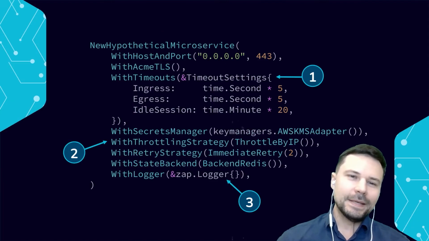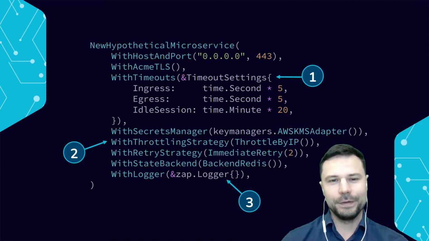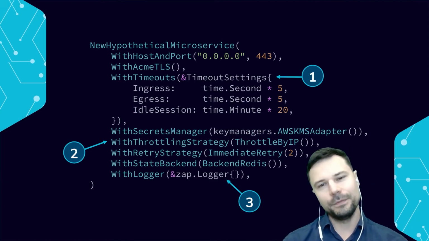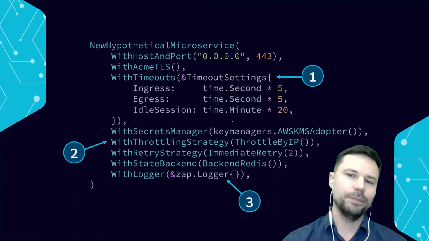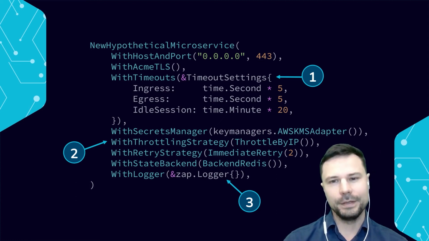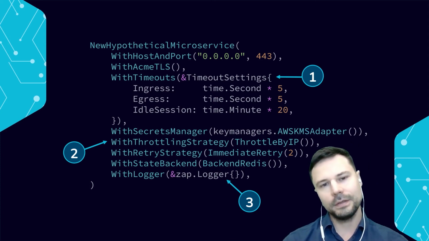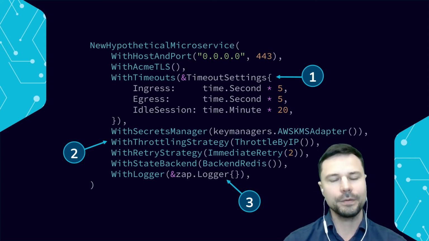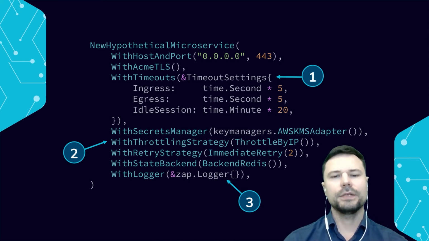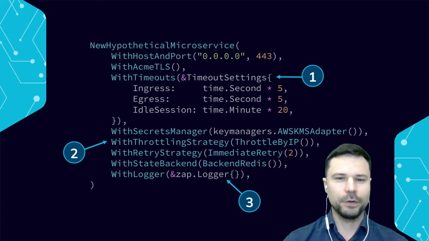Let's keep going. New hypothetical microservice, right? So we're writing a microservice, and of course we'll want to provide a host and a port. We want to have a port as an integer, so we can lean on the type system. We'll need a TLS configurator of some sort. Acme is great, so we'll just use that. And then, of course, timeout settings. Timeouts are so critical for microservices.